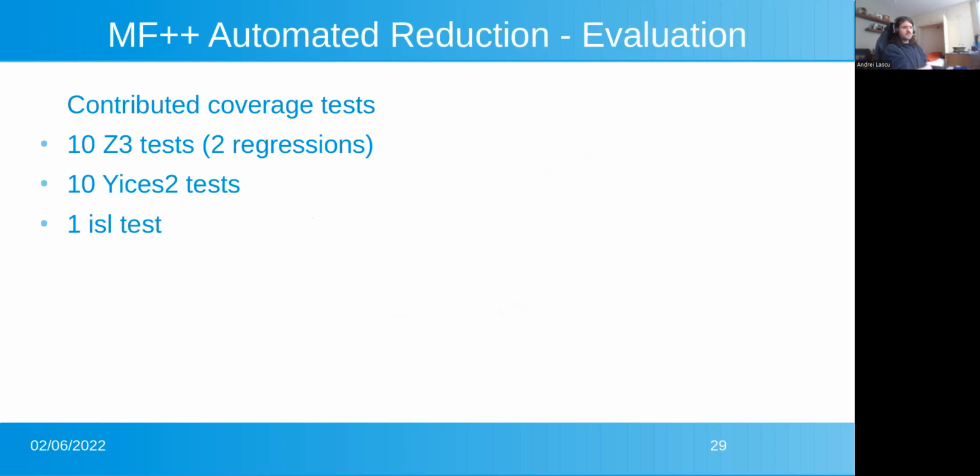And using this, we were able to generate a total of 21 minimized test cases, which improve coverage over 3 of these tools, namely Z3, Yices2, and ISL. And they have been contributed to the test suites of these 3 tools after contacting the authors. And so it was a more involved process to ensure that these generated test cases are high quality, mostly having been automatically reduced and with a bit of manual modification to just make them easily included in the test suites.